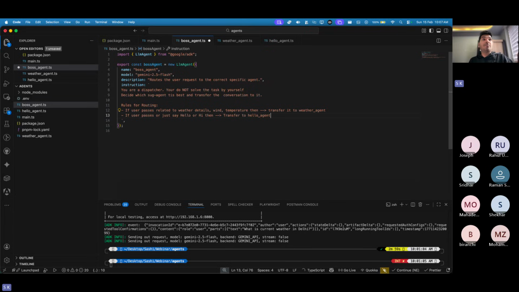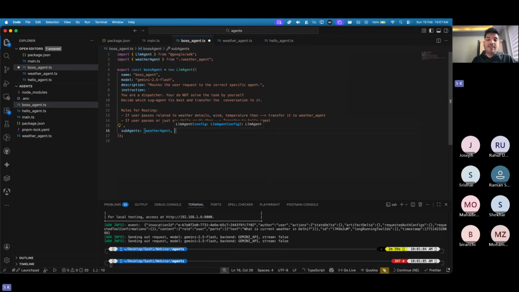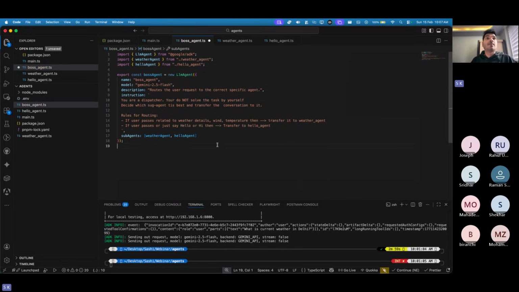Or maybe you can put, if unclear, then fall back and say some other response like, hey, I'm not able to find it. But now here you can see we have a boss agent which basically does this, and here you can find something called sub agents. In this sub agents, you can say, hey, we have a weather agent, and then we have a hello agent.